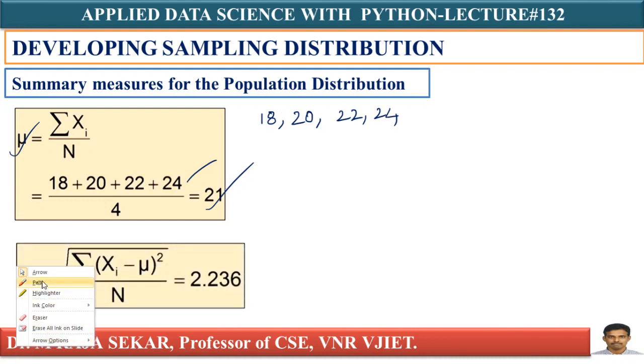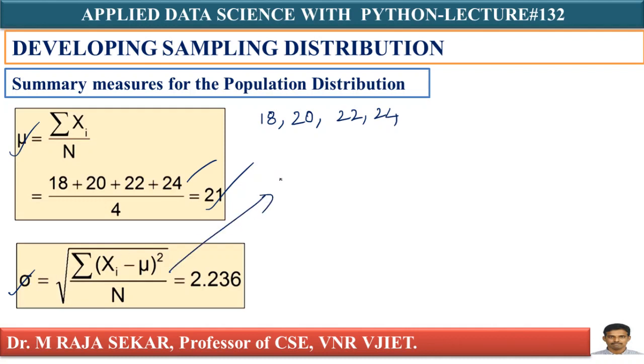My second summary measure is standard deviation, that is sigma. How can I calculate?